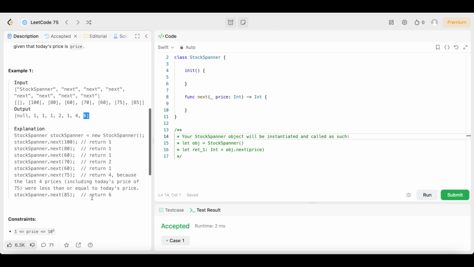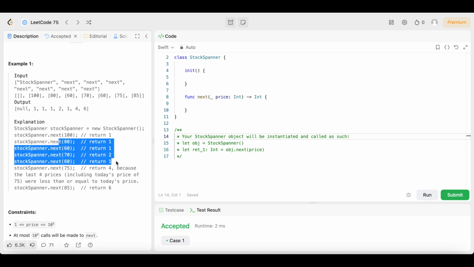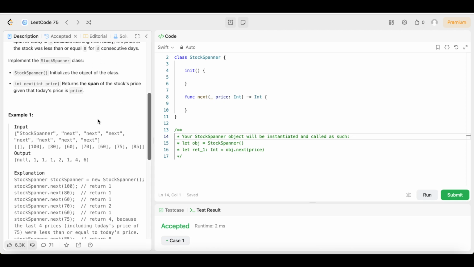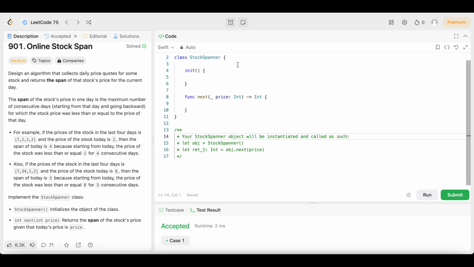So if we look at the explanation, it basically says the same thing. We call the function for 100, we return 1, and so on, like we just went over, right? So that's how the question works. That's what they want us to find out. So now that we know what we're trying to code, let's get into the fun part, which is the actual code.